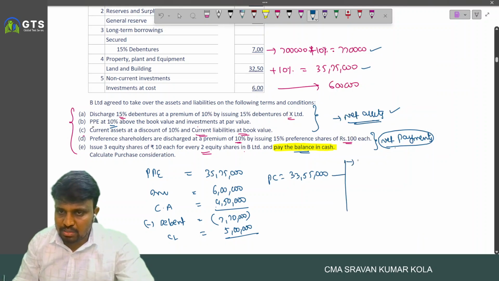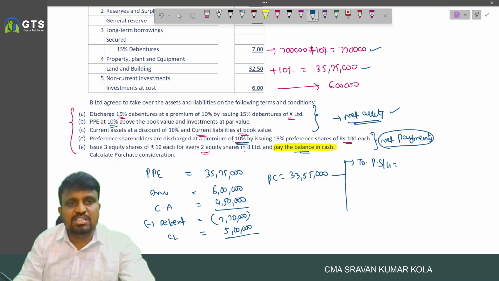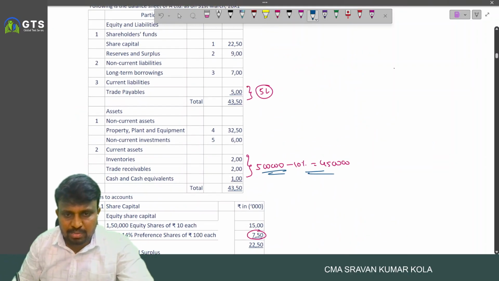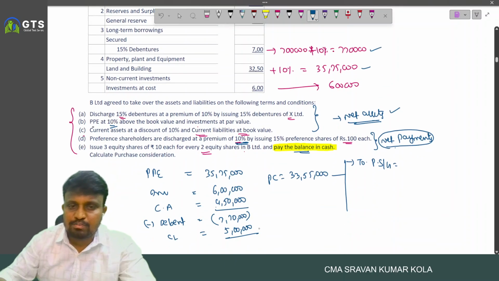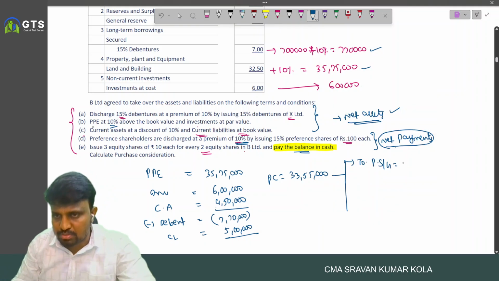But out of that, to the preference shareholder, how much amount they agreed to pay? At 10% premium. What is the preference share capital? 7 lakh 50,000 plus 10%, nothing but 75,000. 8 lakh 25,000.